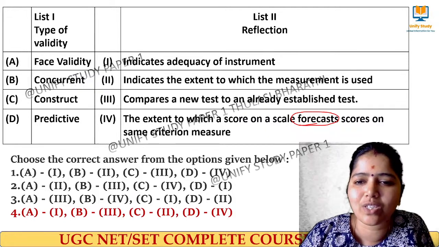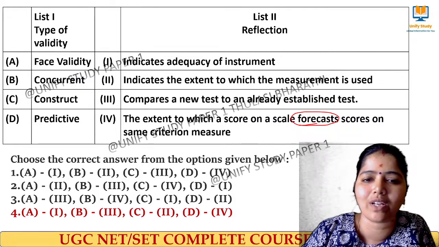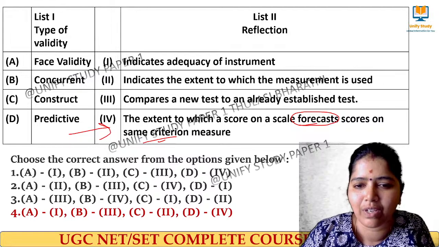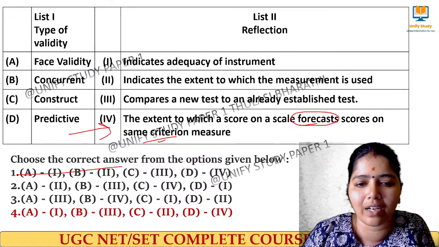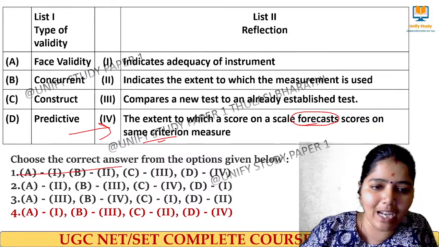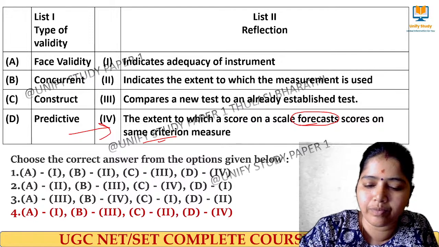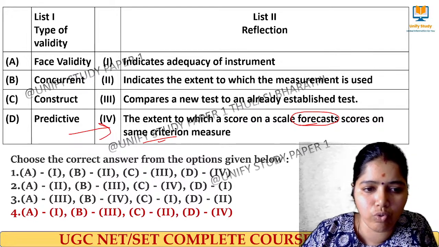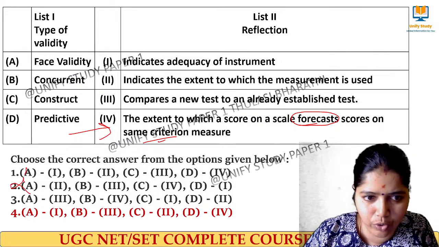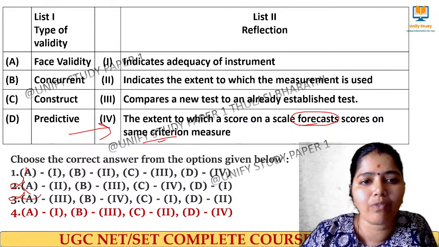The extent to which a score on the scale forecasts a score on the same criterion measure is predictive validity. We can eliminate options 2 and 3. Then we have face validity.